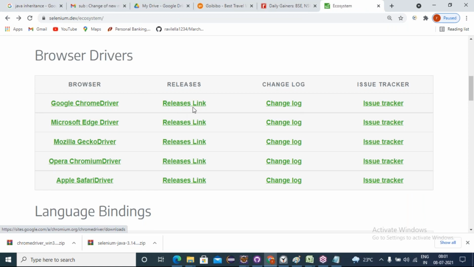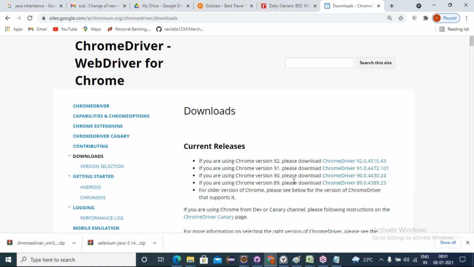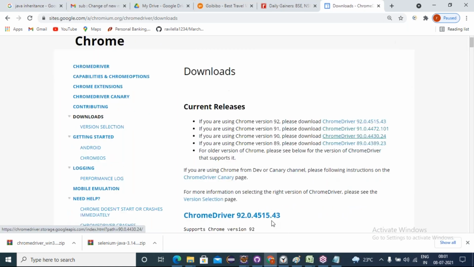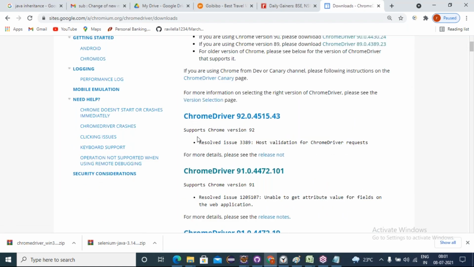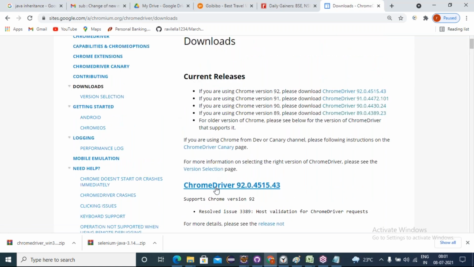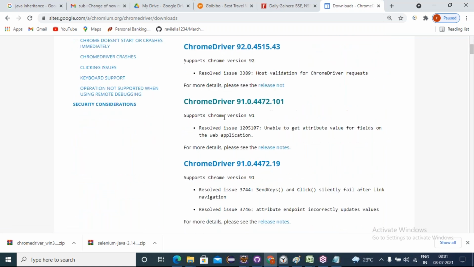Next is change logs. Friends, in the release links we can see a number of versions of Chrome browsers. So version to version, what got changed, fixed, deleted, everything can be seen in the change log. Just click on it. Here we can see version to version history is there. In 92, what is resolved? In 91, what is resolved? Like that, history will be there. Okay, now.